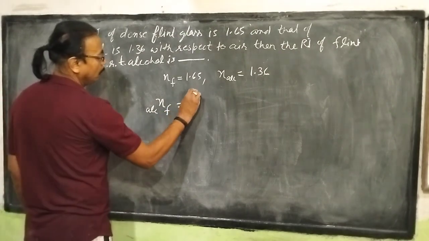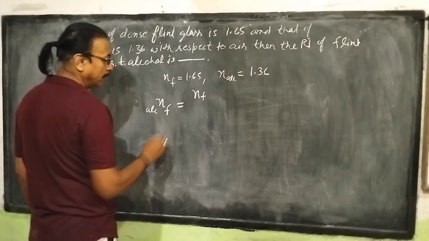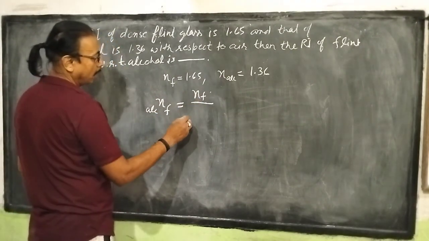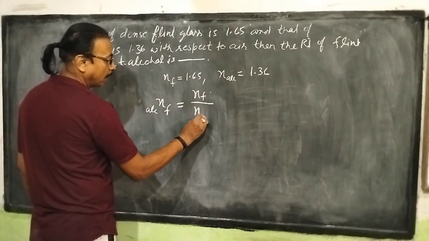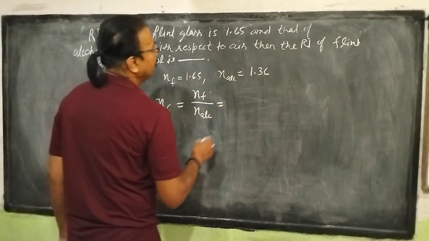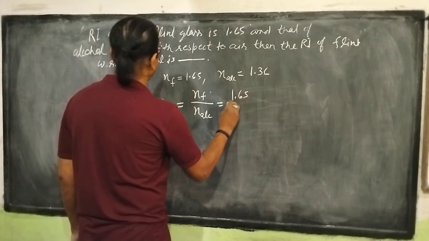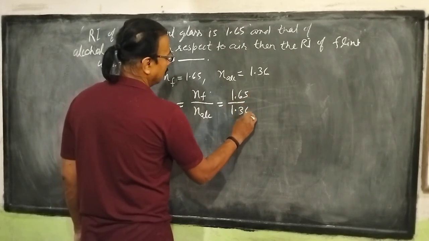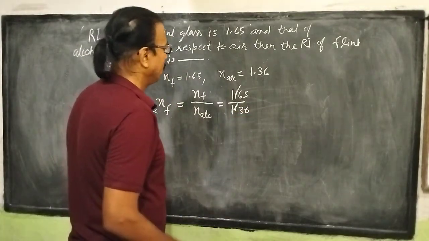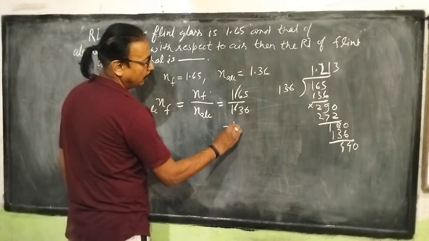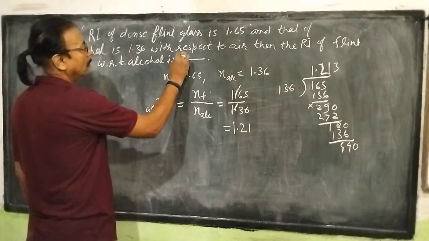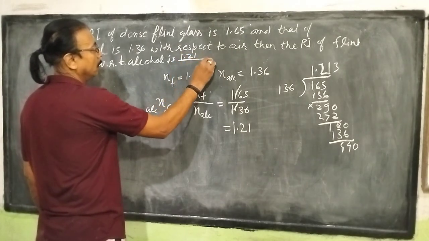That will be equal to refractive index of flint glass. This is relative refractive index, and that is equal to absolute refractive index of flint divided by absolute refractive index of alcohol. Flint glass 1.65 by 1.36. So it will be equal to 1.21 approximately. 1.21.